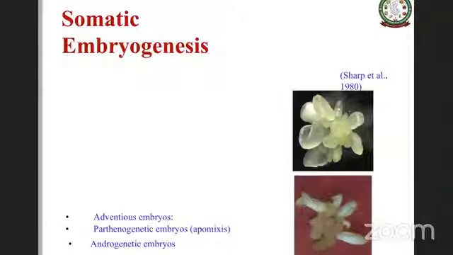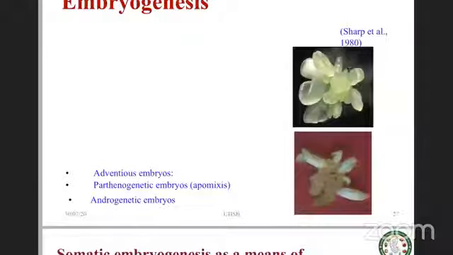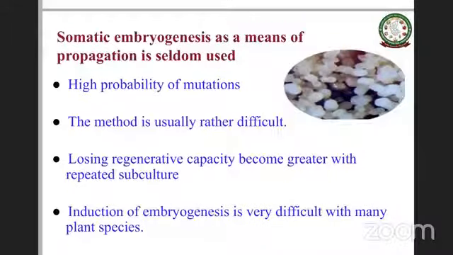It's also like you have adventitious embryos, parthenogenetic embryos or apomixis. You also have androgenic embryos, right? Then somatic embryogenesis as a means of propagation is not really much looked at, because of the high probability of mutation.